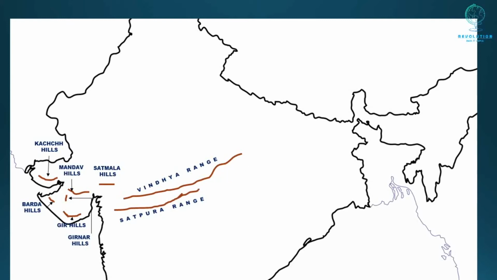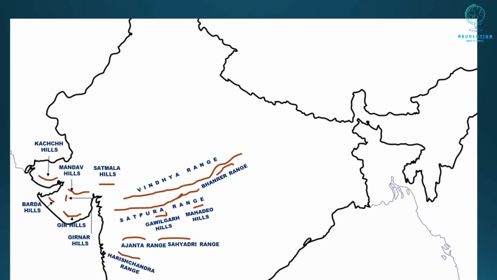South of Vindhya Range lies Bhanrer Range. Two mountain ranges lie south of Satpura Range. These are Gawilgarh Range and Mahadev Range. Four mountain ranges of Maharashtra are Ajanta Range, Sahyadri Range, Harishchandra Range and Balaghat Range. These are Satmala Range. These are different from Satmala Hills. These lie on the border of Telangana and Chhattisgarh.